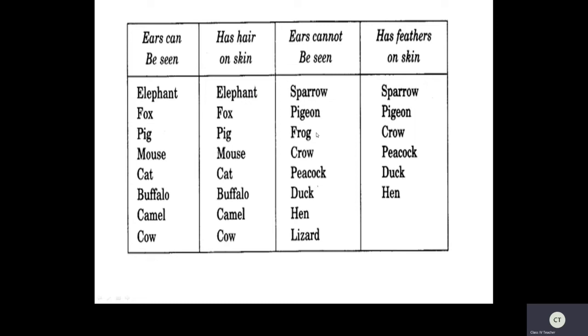Now some animals have scales. For example, if you see a snake, the snake has scales. Fish also have scales. Okay, children? So by this, let us see the next topic.